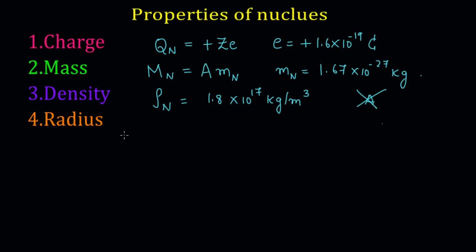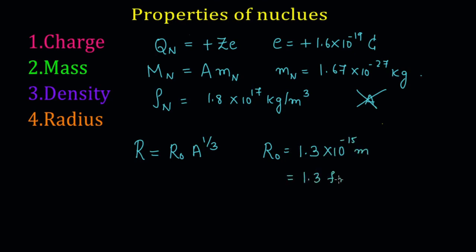So coming to the radius, we also found that the size of the nucleus can be calculated using the empirical formula R is equal to R naught A power of 1 by 3, where R naught is a constant which was taken to be 1.3 into 10 power of minus 15 meter, or 1.3 femtometer. So that is about the 4 important properties of the nucleus. We'll discuss the next 4 important properties in the next class. Thank you.